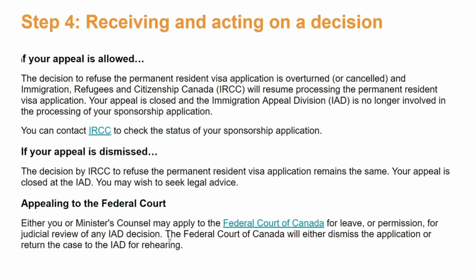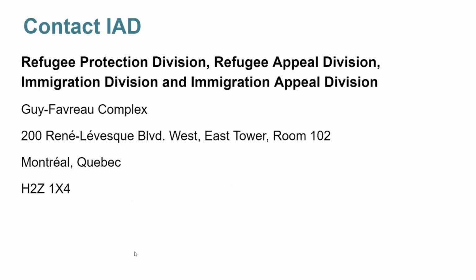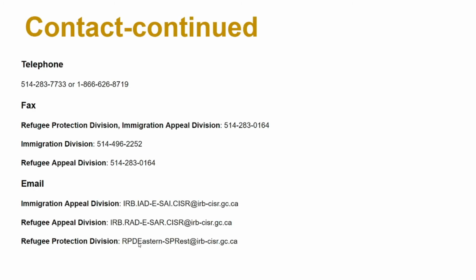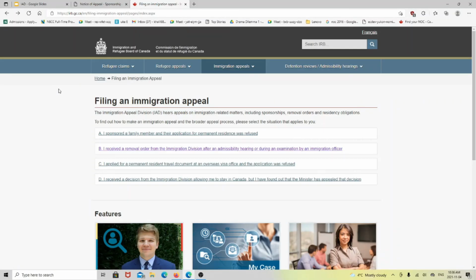Appealing to the Federal Court, but still you have a chance. Either you or the Minister's counsel may apply to the Federal Court of Canada for leave or permission for judicial review of any Immigration Appeal Division decision. The Federal Court of Canada will either dismiss the application or return the case to the Immigration Appeal Division for rehearing. This is the Immigration Appeal Division contact information here. This is the Immigration Appeal Division website here.